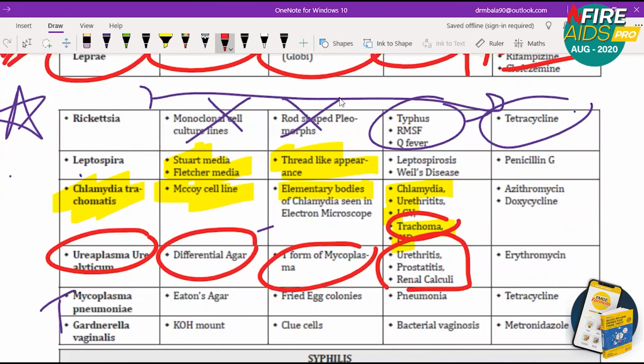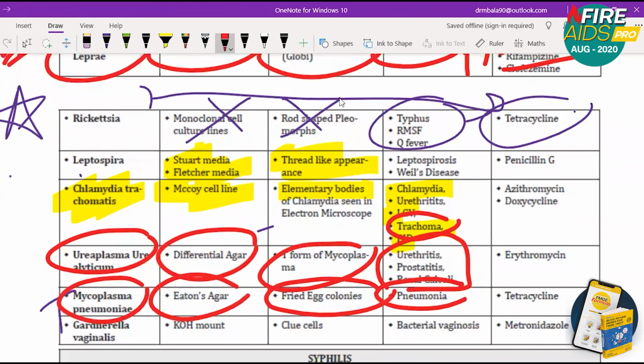Then next is Mycoplasma pneumoniae, Eaton's agar. It is also called Eaton's agent because we use Eaton's agar. Fried egg colonies are seen. It causes pneumonia. So Mycoplasma pneumoniae, Eaton's agar, fried egg colonies.